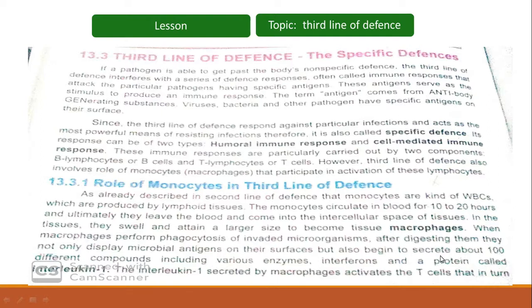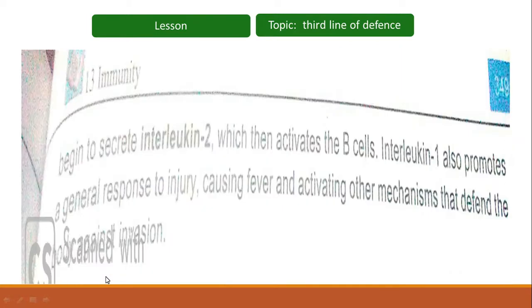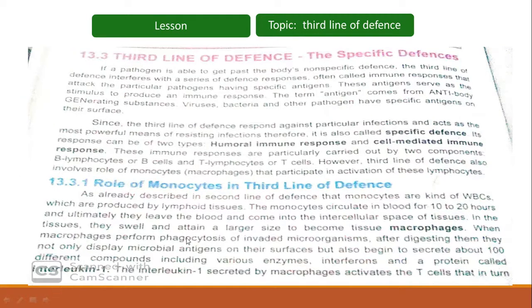Thirdly, they also secrete different types of compounds, which may include enzymes, interferons, or different proteins. A very specific and important protein which they produce is interleukin 1. So students, keep in mind that macrophages perform phagocytosis, engulf the pathogen and digest it. Afterwards, they also display parts of the antigen on their surface. And thirdly, they produce different important compounds, which may include enzymes, interferons, and proteins. One of the most important proteins is interleukin 1.